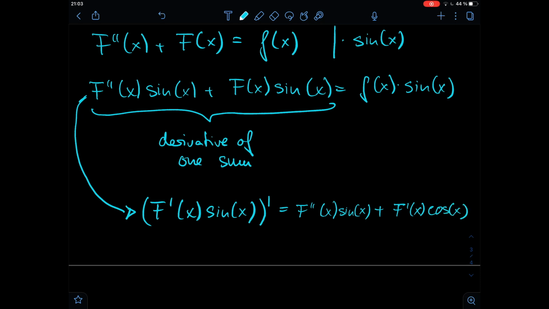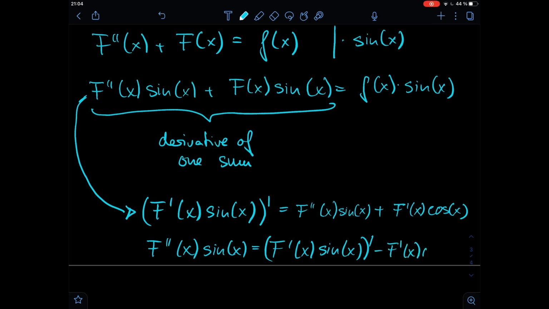So if we rearrange that equation with respect to the second derivative of capital F, we will get that the second derivative of capital F of x times sine of x is equal to the first derivative of F times sine of x, and then in brackets we take the derivative, minus F derivative of x times cosine of x.